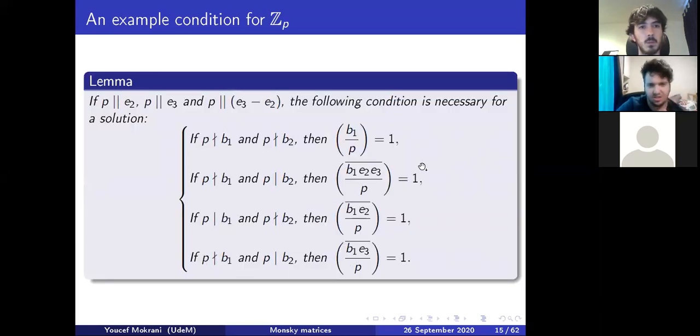For the conditions in Z_P, there is 1 condition on B1 and 1 condition on B2. We'll just do a condition on B1. For example, if P divides exactly E2, E3, and E3 minus E2, there is 1 condition depending on whether P divides B1 and B2 or not. So for example, if P doesn't divide either, we have that B1 needs to be a square modulo P. So how do we show that?